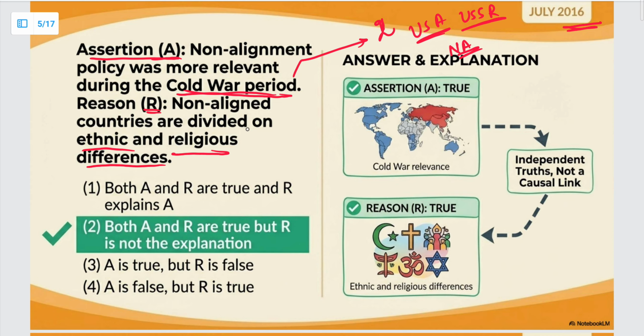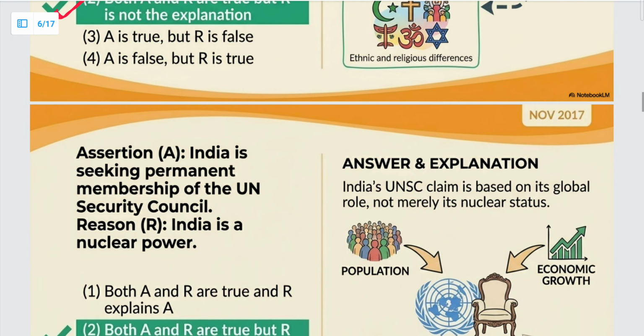Reasoning क्या है? Non-aligned countries are divided on ethnic and religious differences. देखो ये सही है, but that is not the reason why it was relevant during the Cold War period. ठीक है. Cold War period में the major two factions were USA and USSR, which were basically divided on the basis of ideologies. ठीक है. एक capitalist system follow करता था and the other one was socialist country. So the answer will be the second option. Both A and R are true, but R is not the correct explanation for assertion.